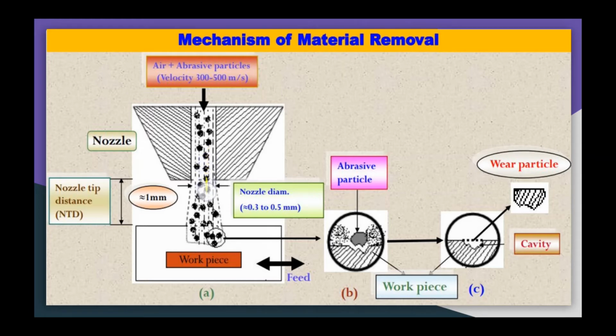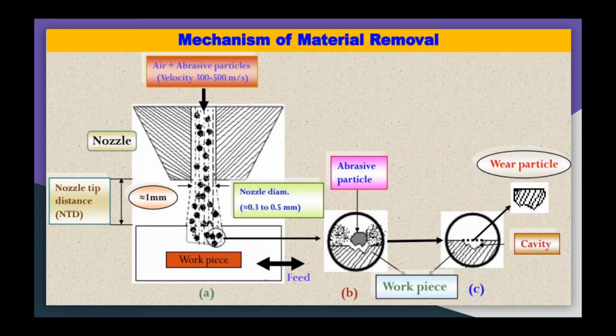Now these abrasive particles at high velocity come and hit the workpiece. Here is the workpiece surface, as you can see. The nozzle diameter is normally kept between 0.3 to 0.5 mm, and the gap between the bottom of the nozzle and the top surface of the workpiece is normally around 1 mm. That is the stand-off distance or nozzle tip distance.